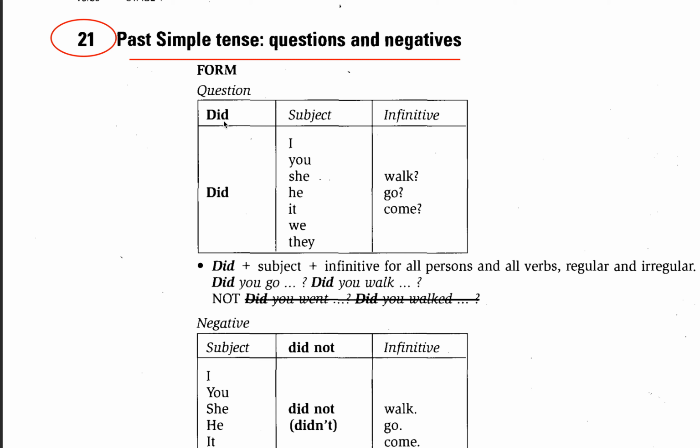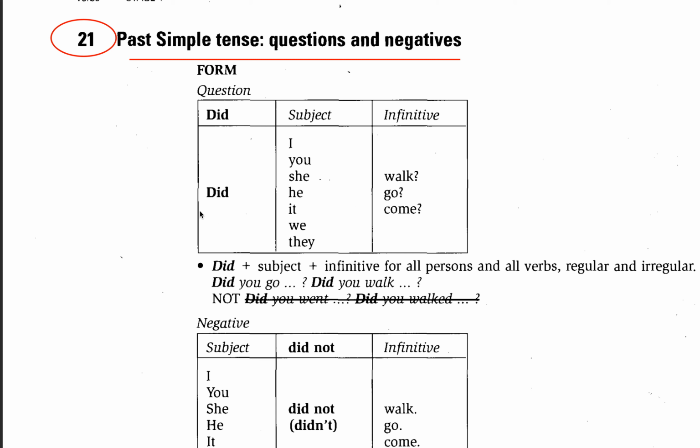Did, subject, infinitive. Did I walk? Did you walk? Did she walk? Did he walk? Did it walk or go? Did we walk? Did they walk?